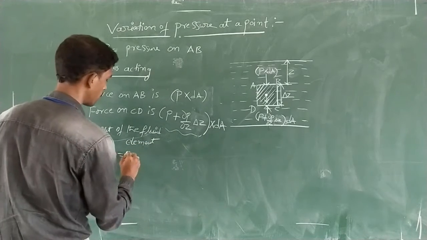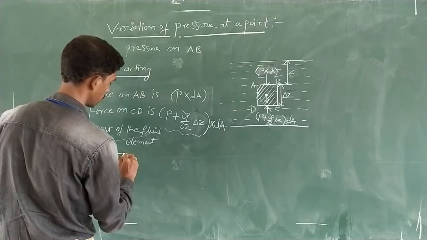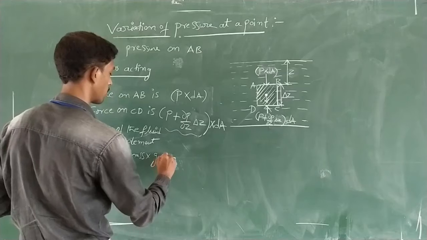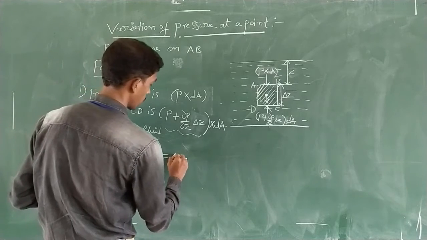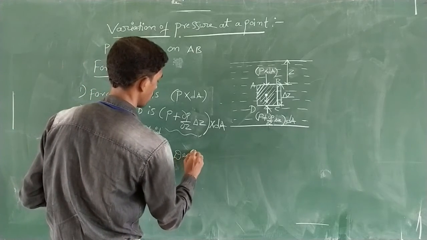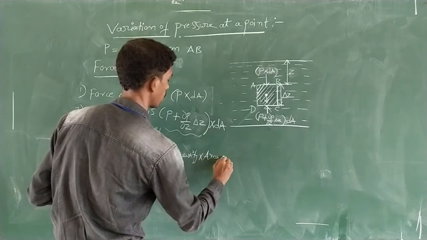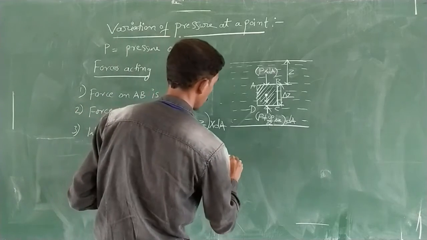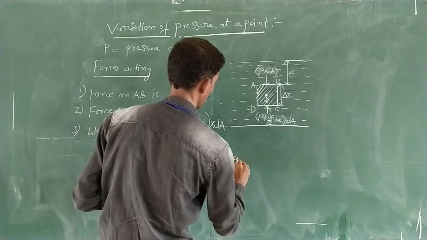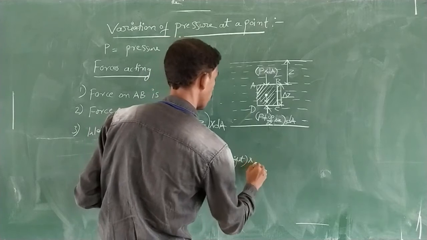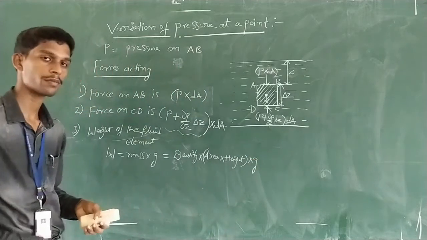We have already seen that weight is equal to mass into acceleration due to gravity. So density into area into height, that means it represents the volume, multiplied by the acceleration due to gravity.